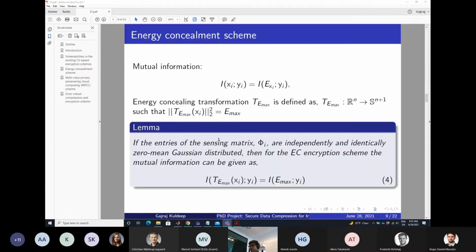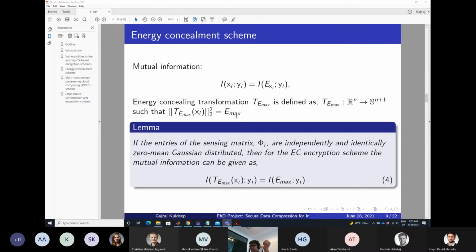Then I proposed the energy concealment scheme. So basically, we see that compressive sensing measurements leak only energy. So I defined a transformation which sends a vector to another vector space, the sphere surface of n+1 dimension, such that the energy of the new vector is Emax.